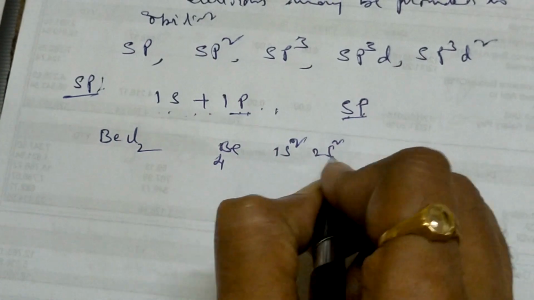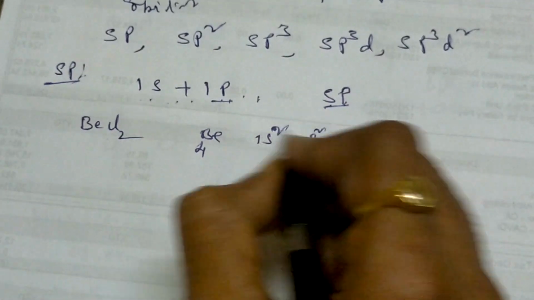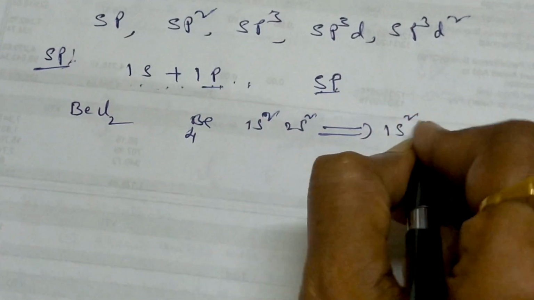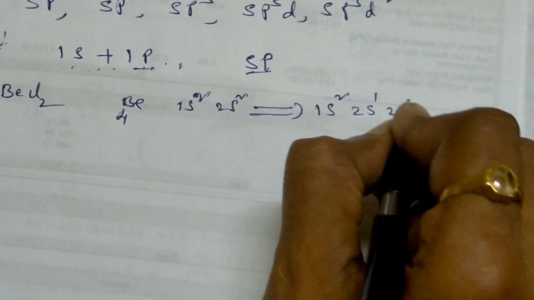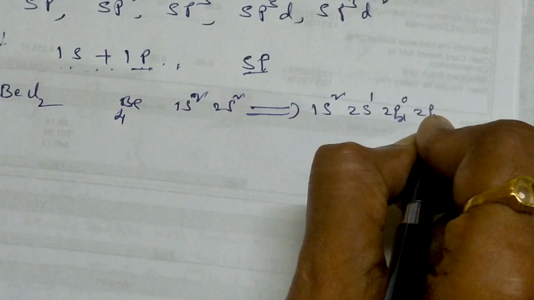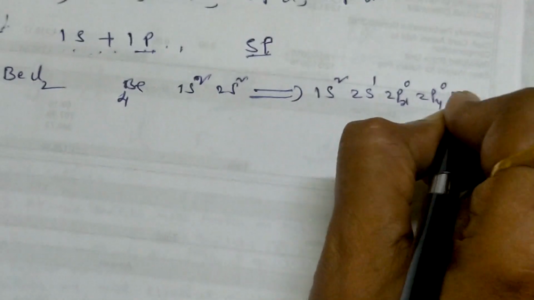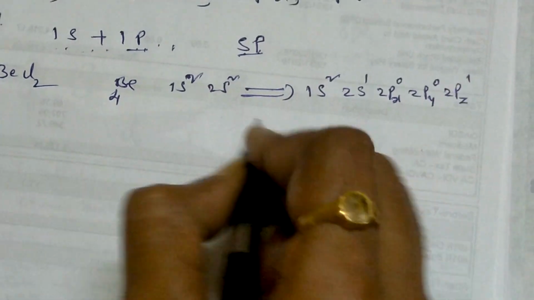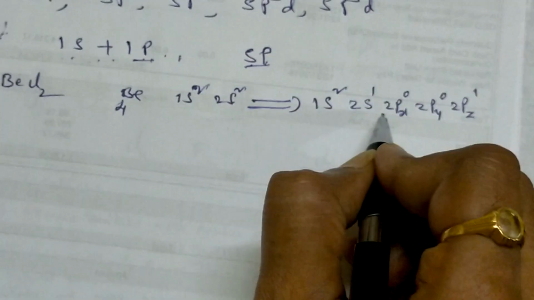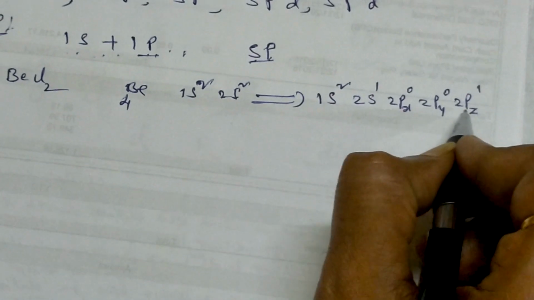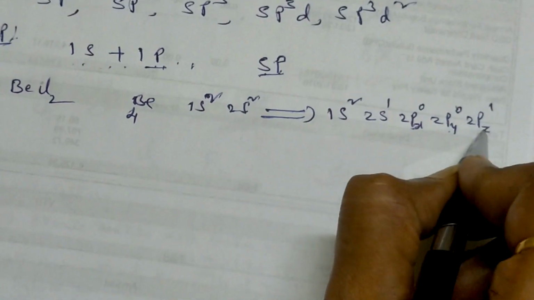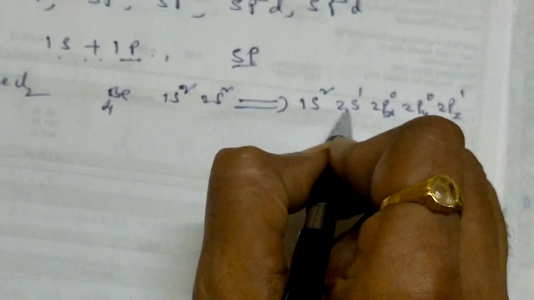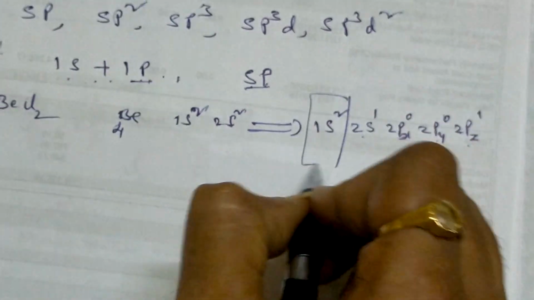But here this 2s2 electron jumps, like this: 1s2, 2s1, 2px0, 2py0, 2pz1. That means one electron is going into the 2p orbital, in the z direction. The 2px and 2py are 0 and 0, and this 2pz and this 2s1, the 1s2 is the inner shell.